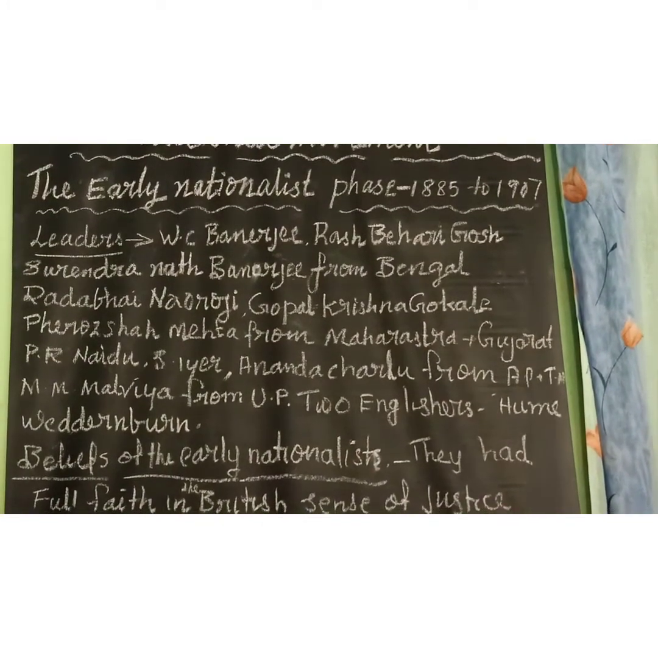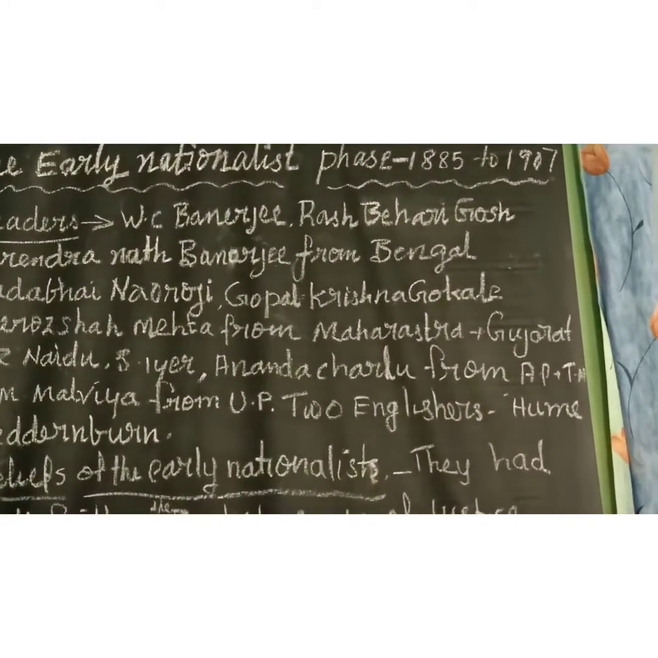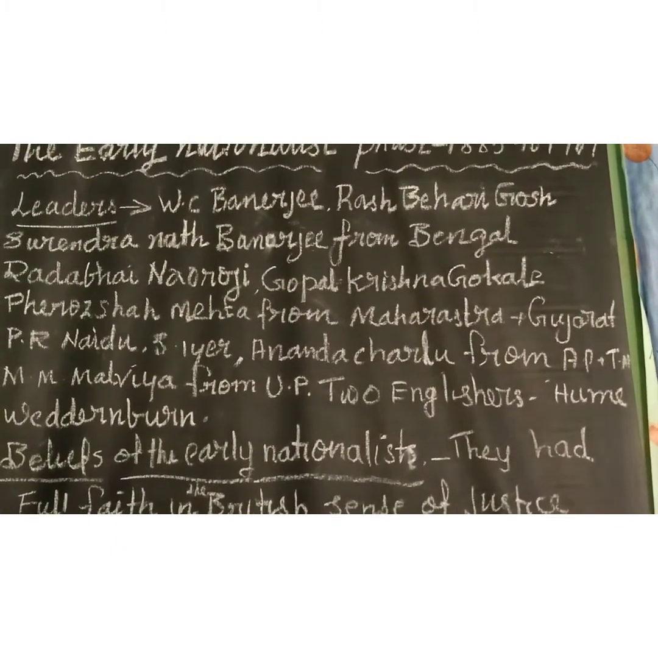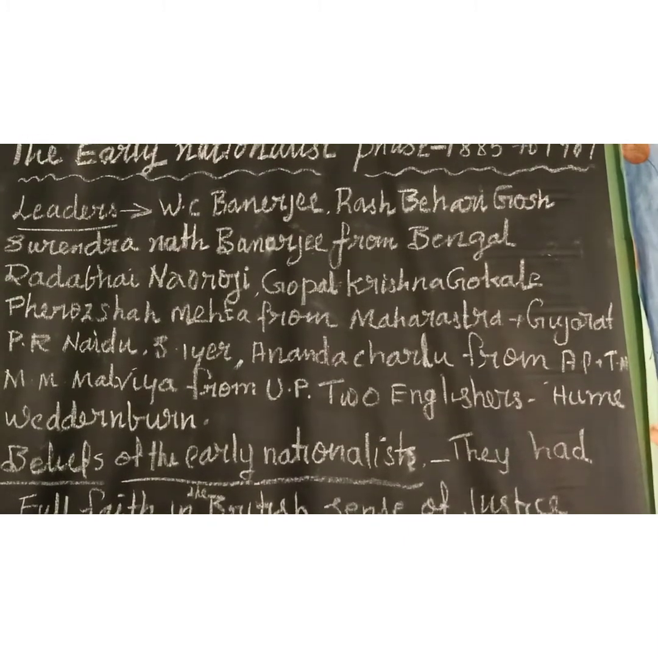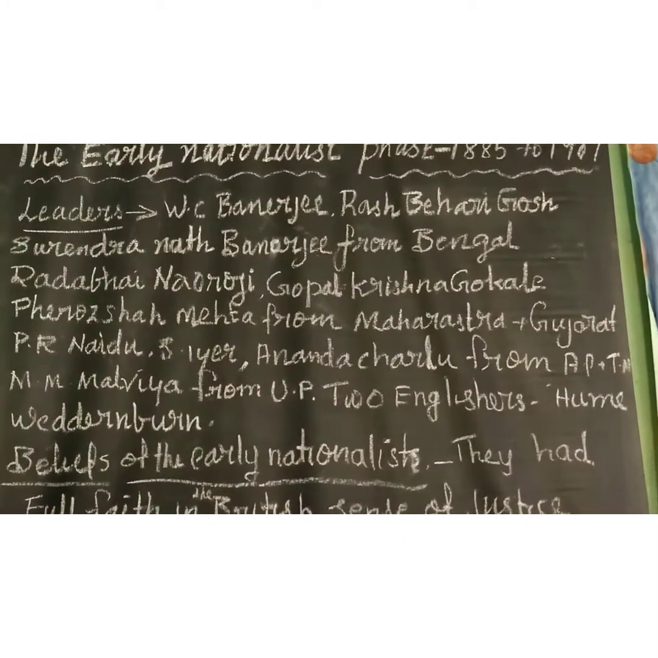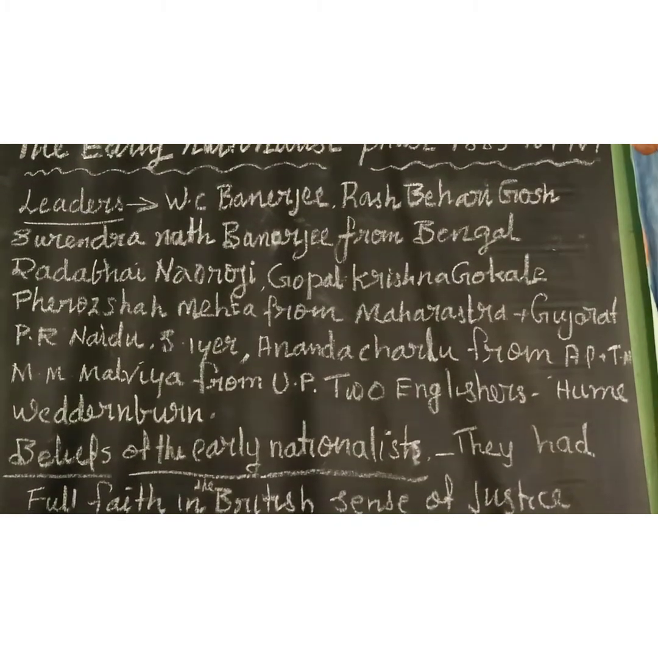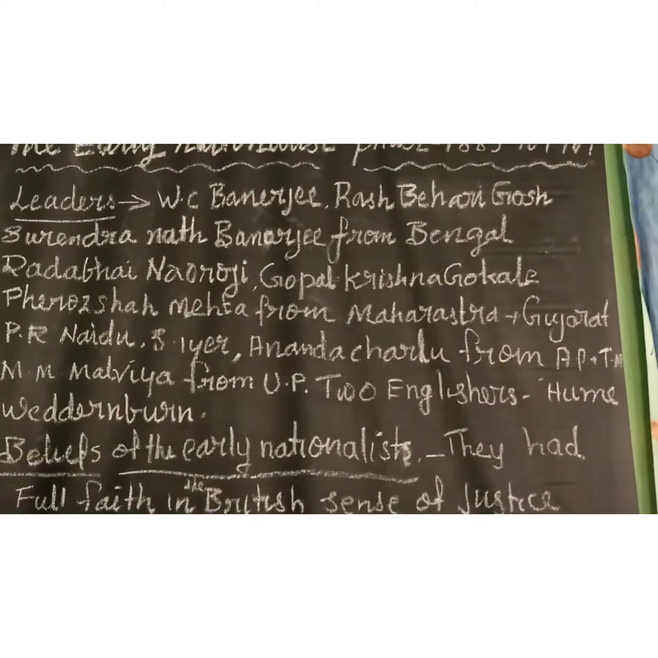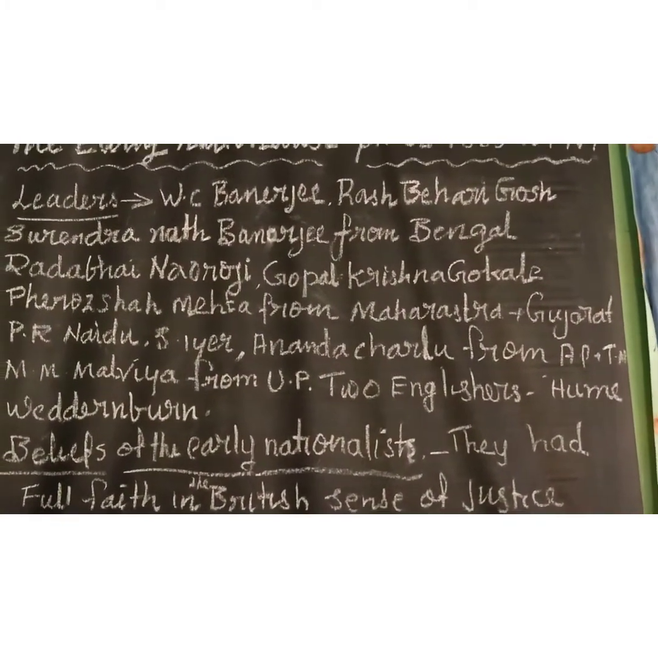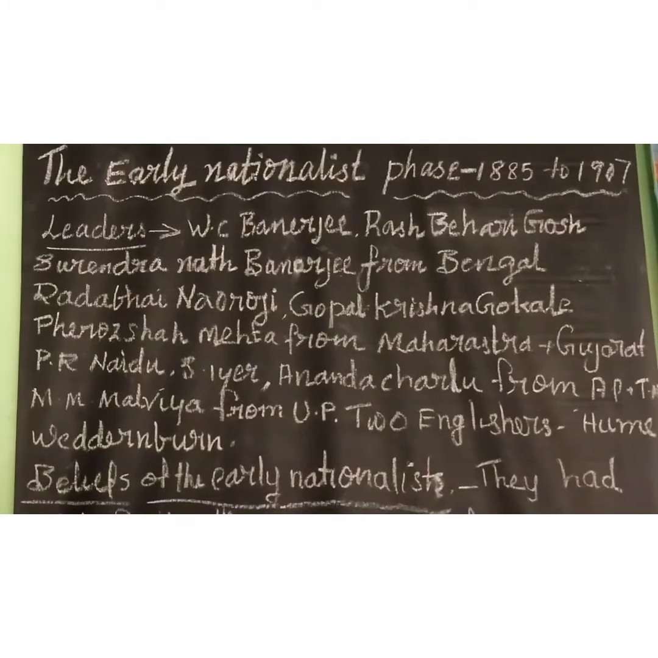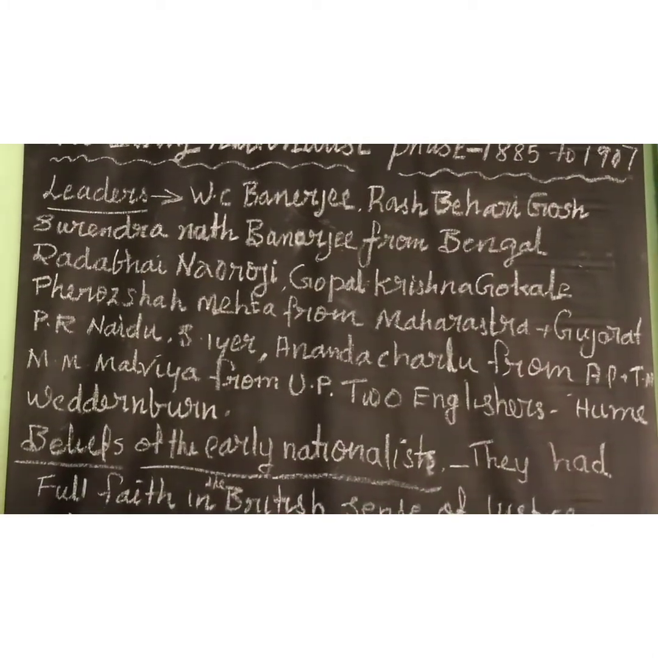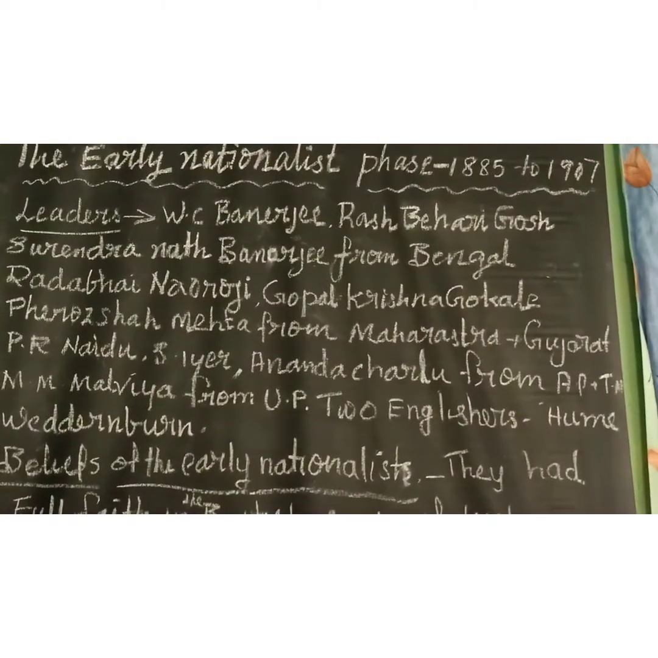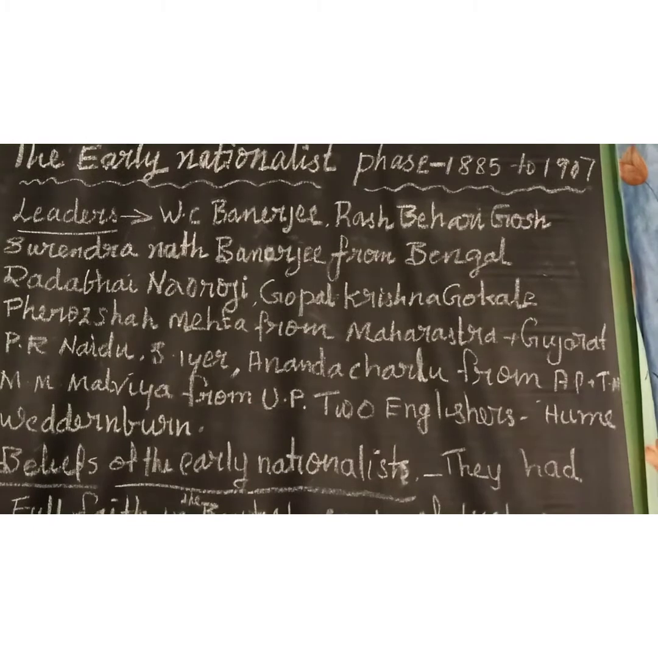The prominent leaders: W.C. Banerjee, Rash Bihari Ghosh, Surendranath Banerjee from Bengal, Dadabhai Naoroji, Gopal Krishna Gokhale from Maharashtra and Gujarat, P.R. Naidu, Subramania Iyer and Anantacharlu from Andhra Pradesh and Tamil Nadu, Pandit Madan Mohan Malaviya from Uttar Pradesh, and two great Englishmen called A.O. Hume and Wedderburn. These are the various leaders who participated in the early nationalist movement.